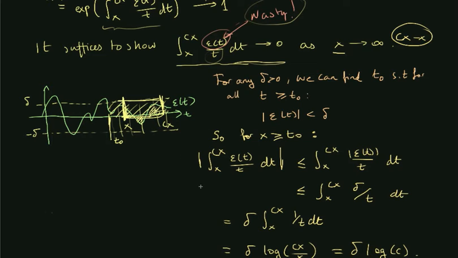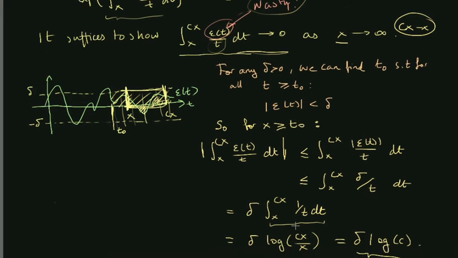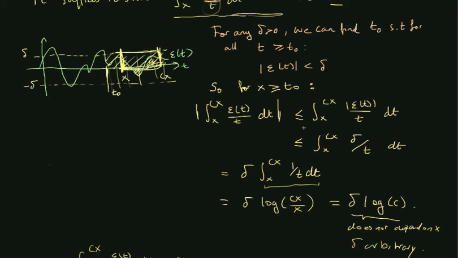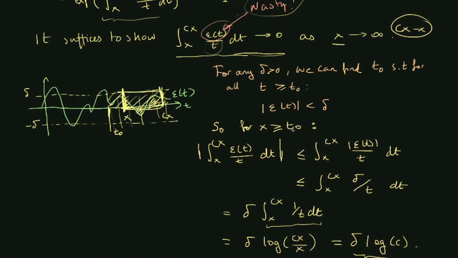That was also what we concluded in the proof when we took the integral of 1 over t. Because if we did not have that, then inside here it would just be a 1, in which case it would be cx minus x. And then it would not work, because we needed the cx and the x to cancel out the x by dividing them. So this divide by t is crucial to make things work. And that's a very nice and comfortable point.